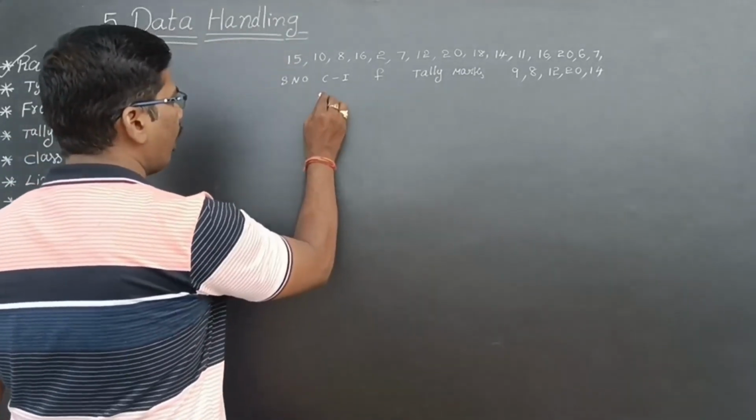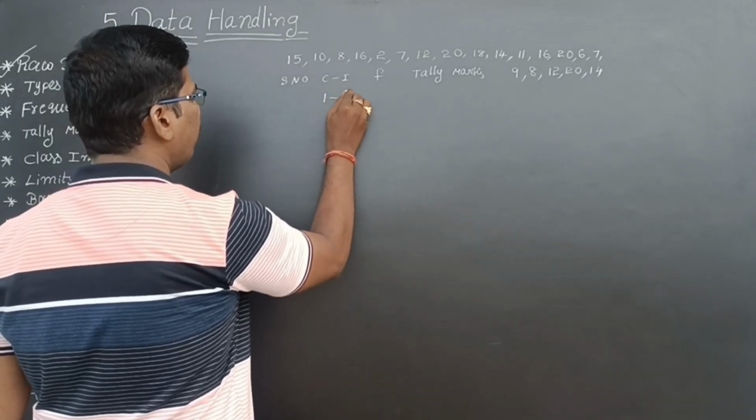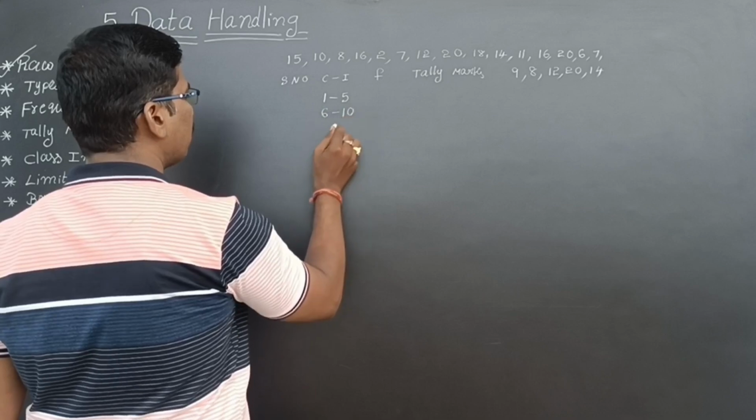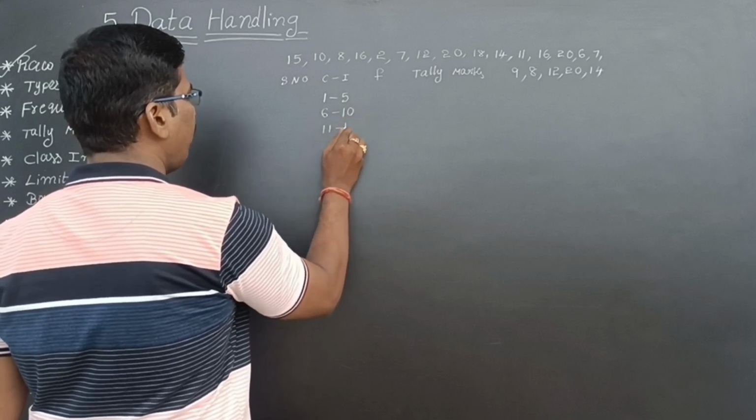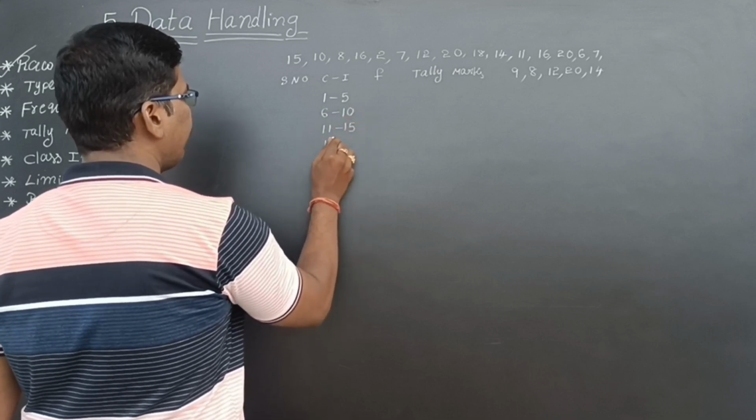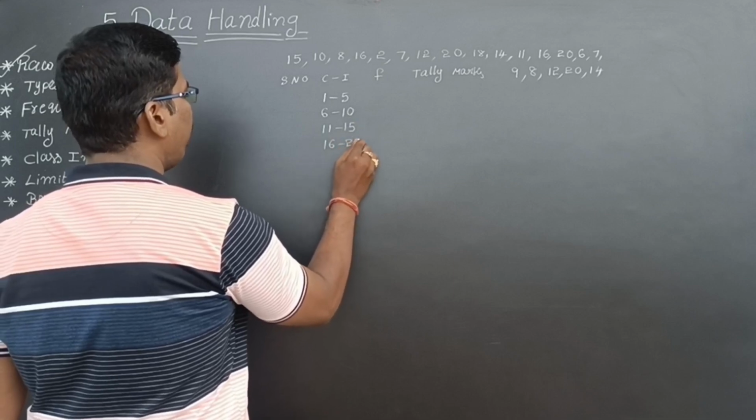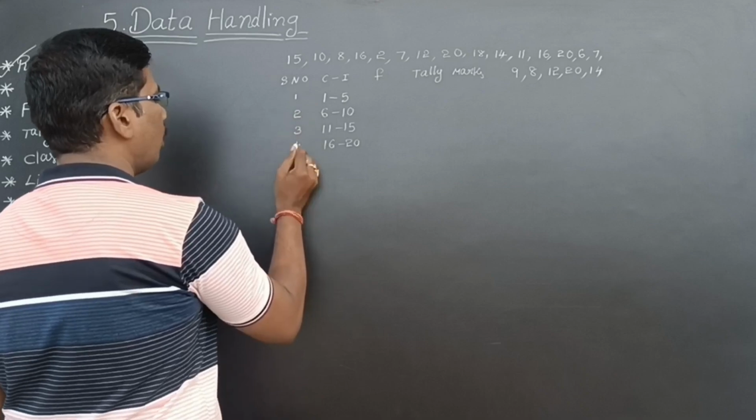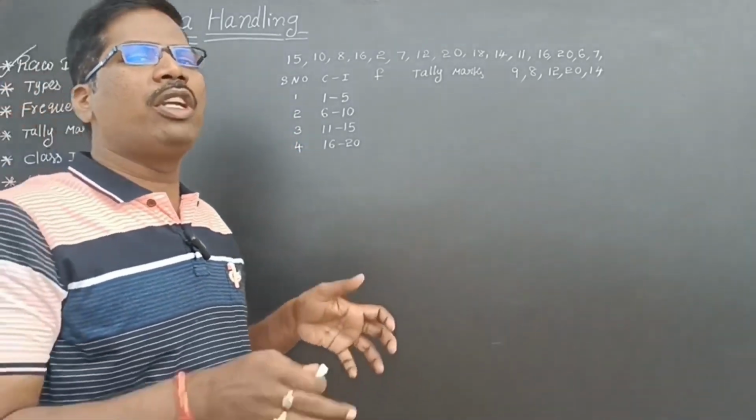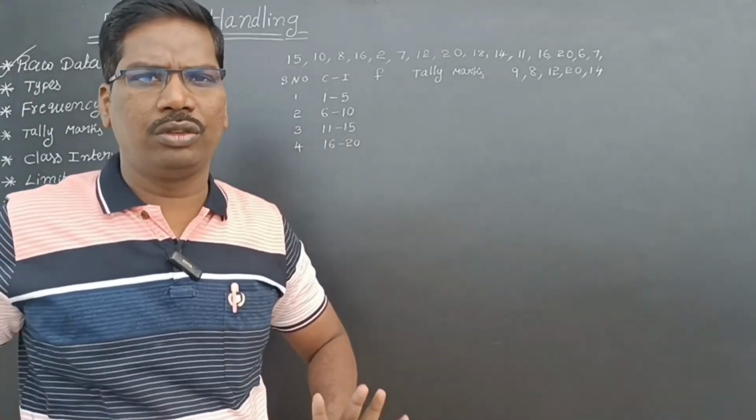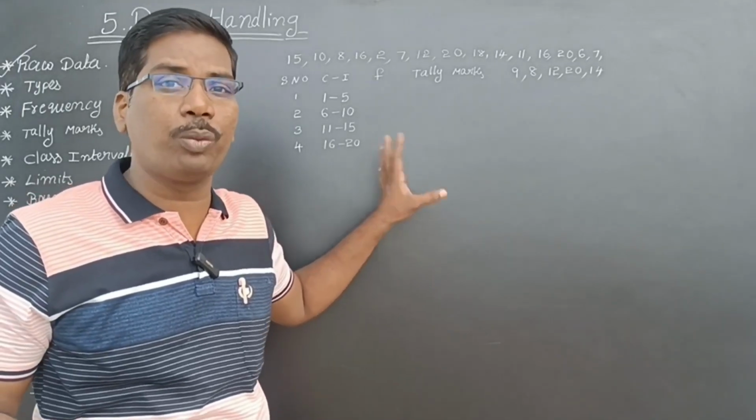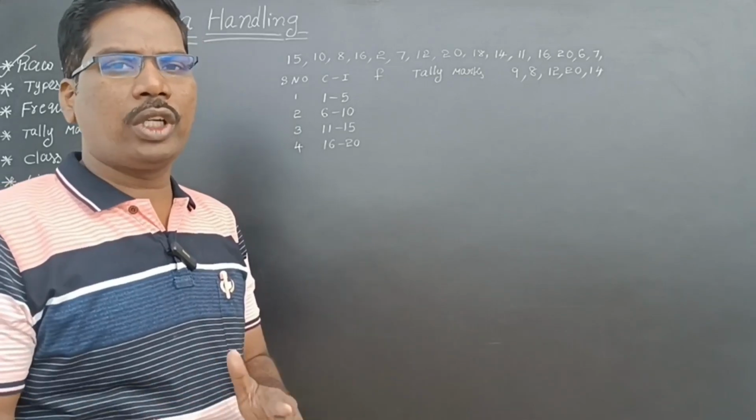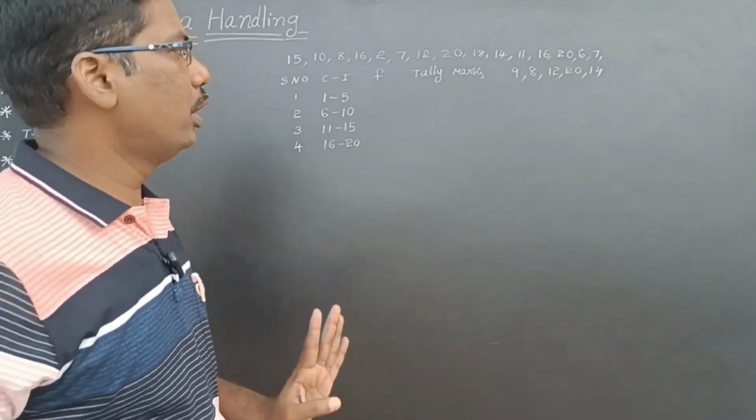Now, let us see here. I am dividing the marks 1 to 5, 6 to 10, 11 to 15, 16 to 20. 4 groups I have made. So, serial number 1, 2, 3, 4. Now, these 20 marks I am dividing into 4 groups. That is what is called grouped data, because I am making the groups, isn't it? So, 1 to 5 and 6 to 10 and 11 to 15 and 16 to 20.